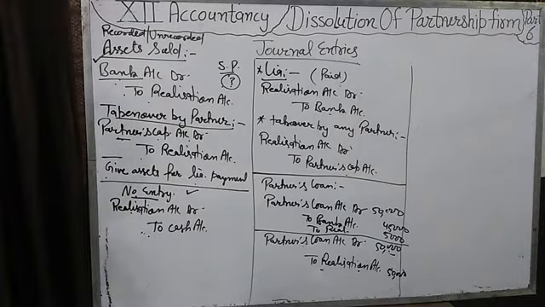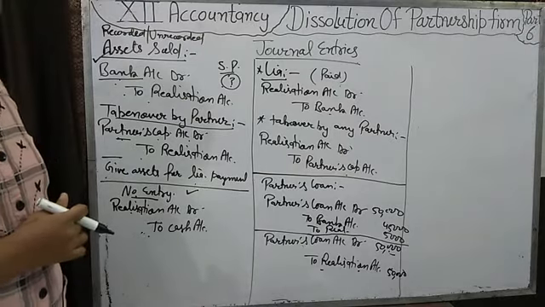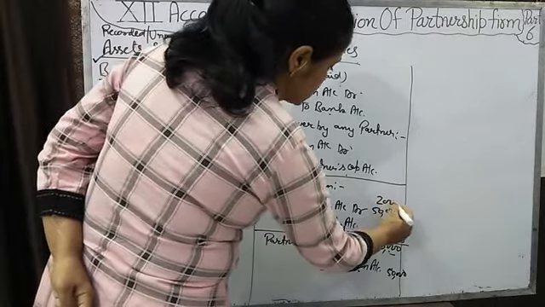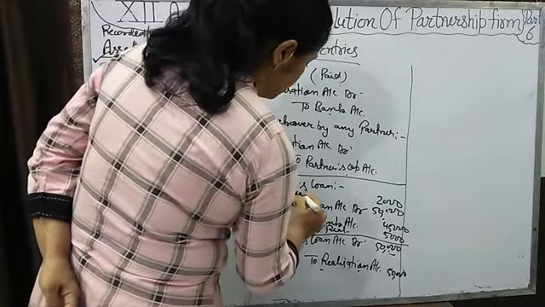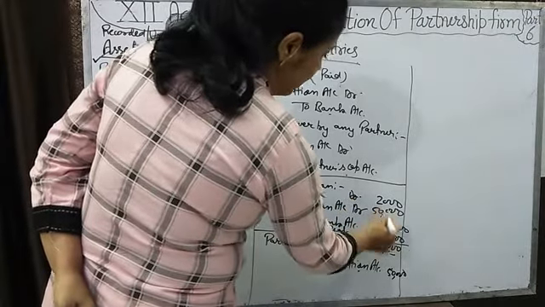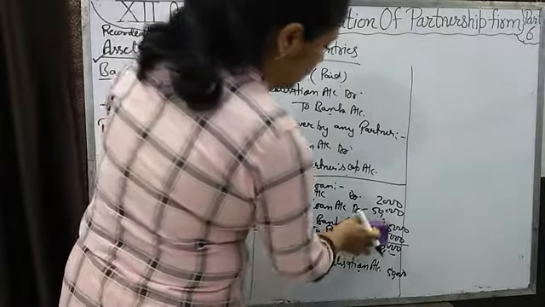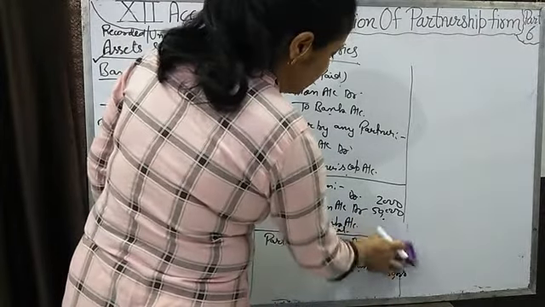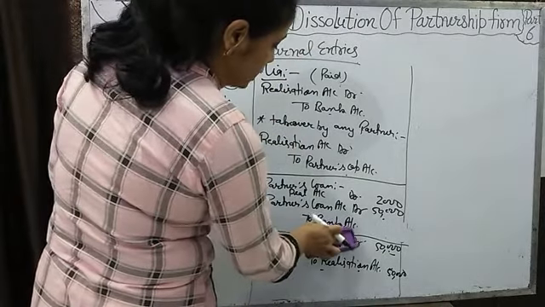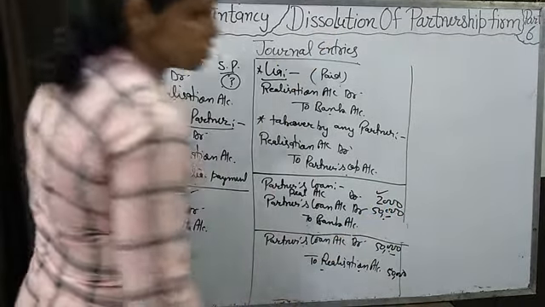For example, we are paying interest of 2,000 on partner loan. Then partner loan is 50,000 and 2,000 interest we will take from the realization account. Debit 2,000 to bank, we will pay 52,000. Okay, if we are paying partner loan account with interest, then total amount we will pay 52,000, but loan was of 50,000, that 2,000 is because of interest.